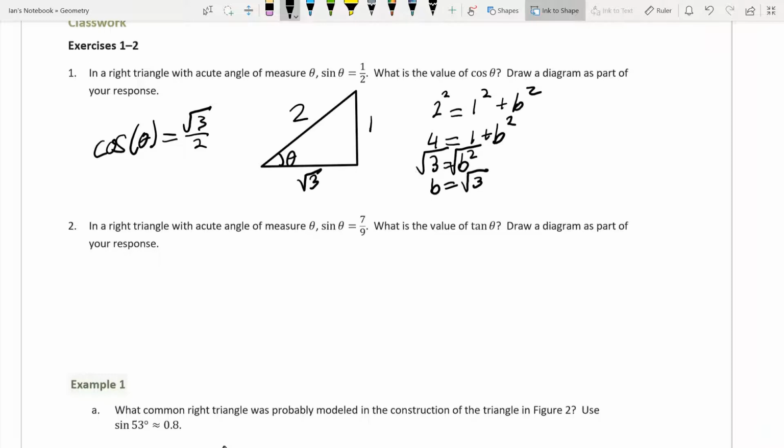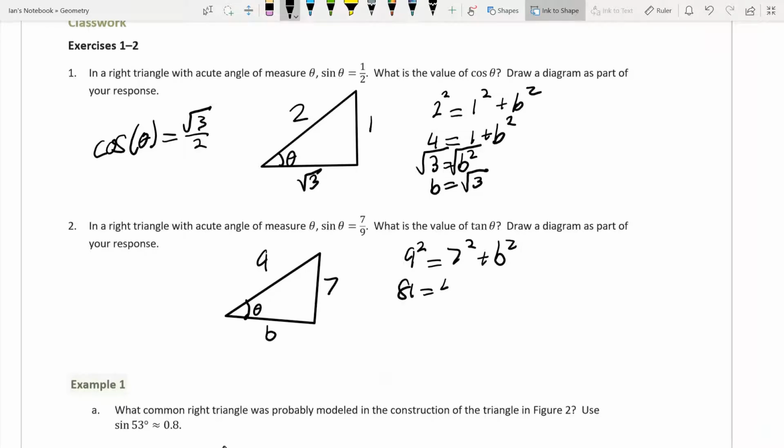In a right triangle with an acute angle measure of theta, the sine of theta is 7/9. So we'll call this theta. This is 7. That's 9. What's the value of the tangent of theta? Okay, well, let's solve this. 9 squared is equal to 7 squared plus b squared. So 81 equals 49 plus b squared. Subtract 49 from both sides, and we're going to get 32 is equal to b squared.